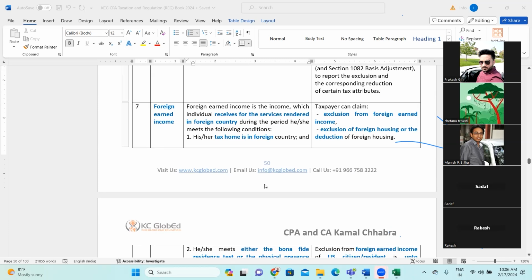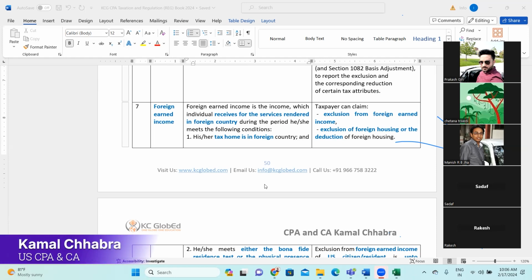If you move on to the right hand side, the taxpayer can claim exclusion from foreign earned income and exclusion of foreign housing or deduction for foreign housing. So if an individual meets these two criteria, that means he has a foreign tax home plus he or she meets the bona fide resident test, right?